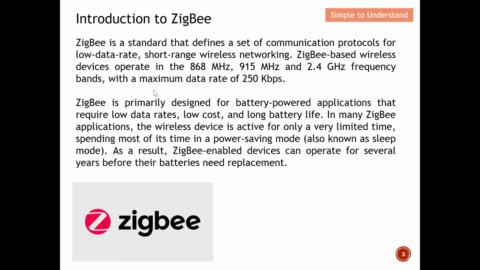ZigBee is primarily designed for battery powered applications that require very little amount of data. The cost is very attractive, and the key objective is to have a long battery life. In many ZigBee applications, the wireless device is only active for a very short time. They spend most of their time in a power saving mode. This is how they can ensure that the battery can last for at least 2 years.